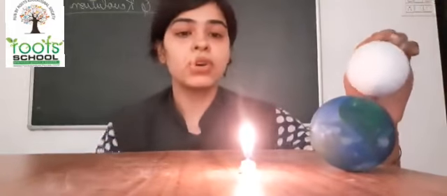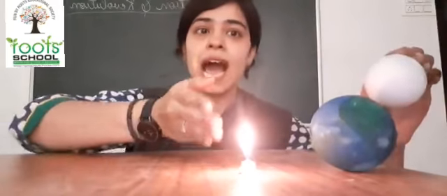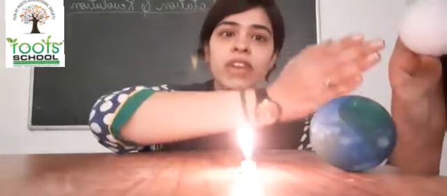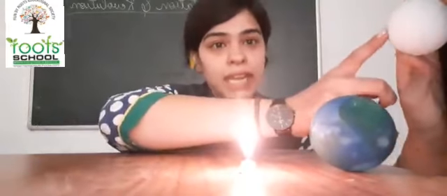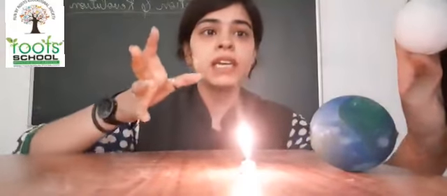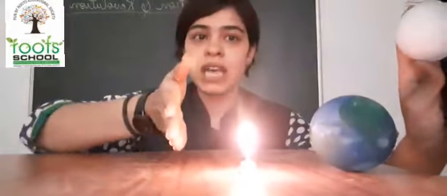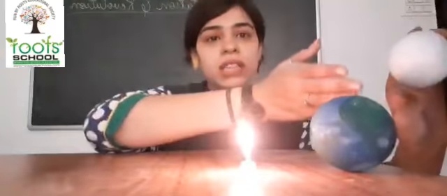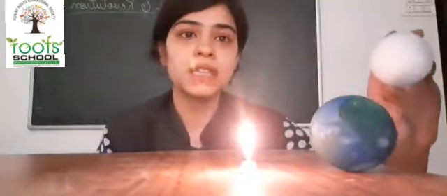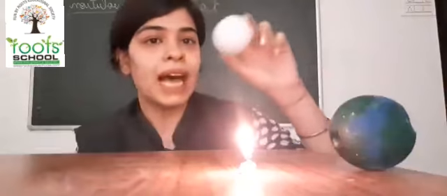Okay, so the part that is facing towards the sun has day, and the other part which is away from the sun has night. You can see, children, the sun gives so much heat and light that the earth has day on the side facing towards the sun, and it has night on the other side. So this is why days and nights happen. And now the sun has a fixed place in the solar system, and the moonlight, it takes the light from the sun.